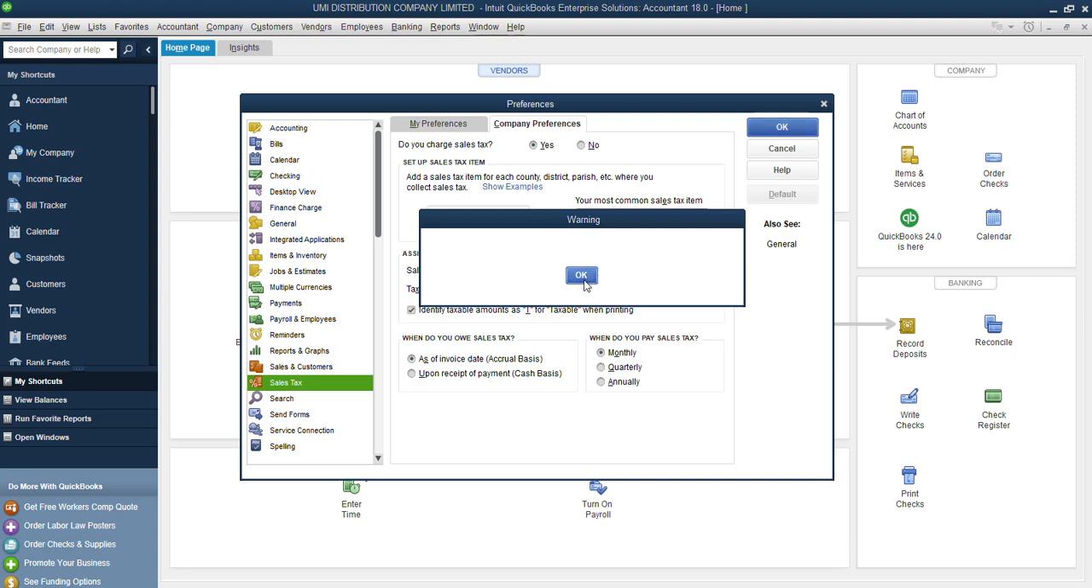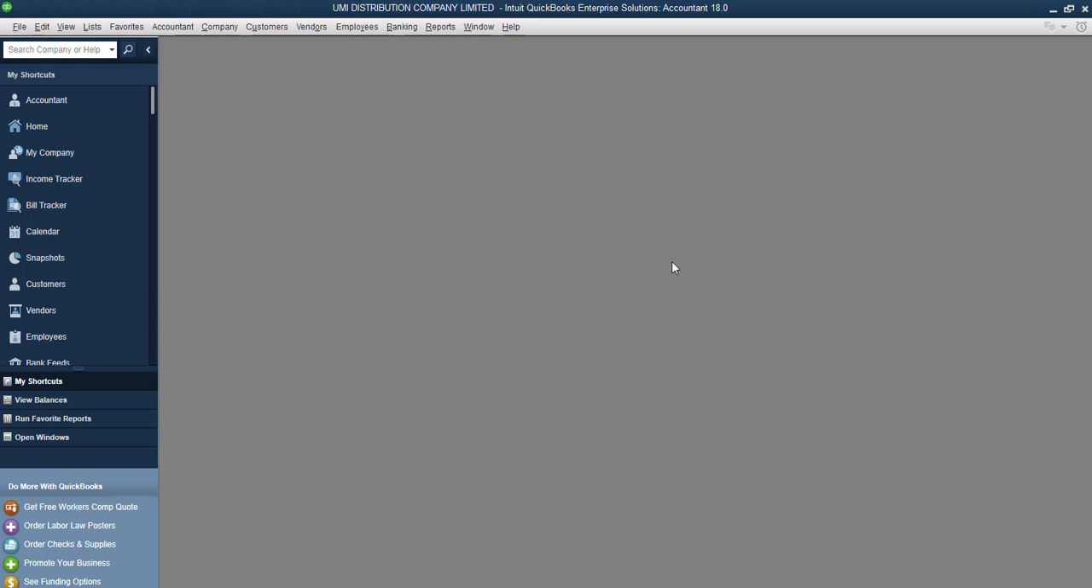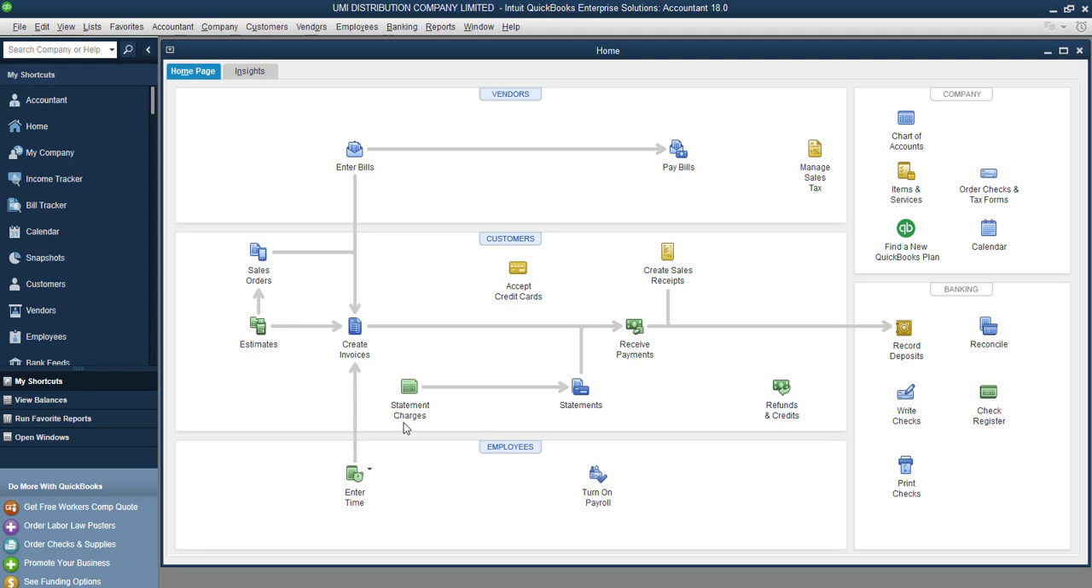So when I click OK, I can see that everything just went blank. Don't be scared, because your system and your Windows is still open. Your QuickBooks is still open. All you need to do is come back to your left hand side where you see my shortcut, and click on home. When you click on home, everything is back.